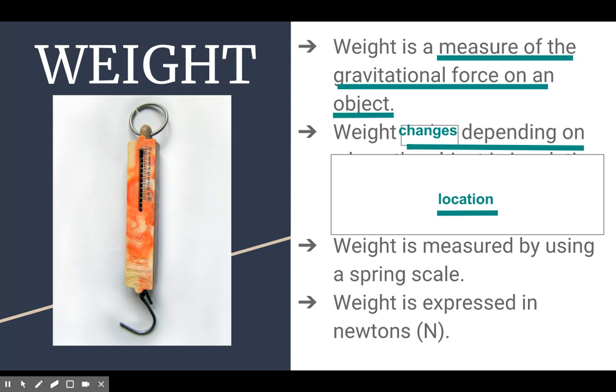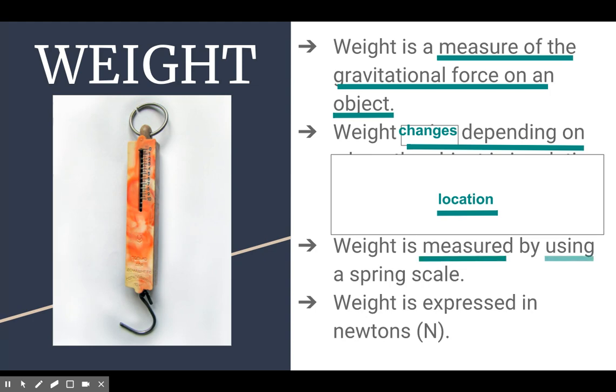The moon has less gravity, so there's less of a force pulling down on me, so my weight's going to be less. Jupiter, on the other hand, has a lot more gravity. That gravitational force is a lot larger, so my weight would be larger on Jupiter.